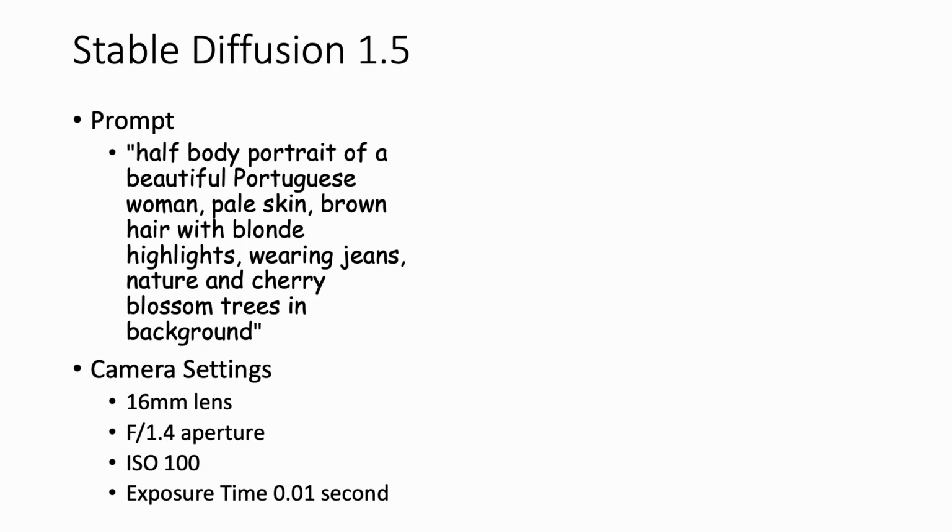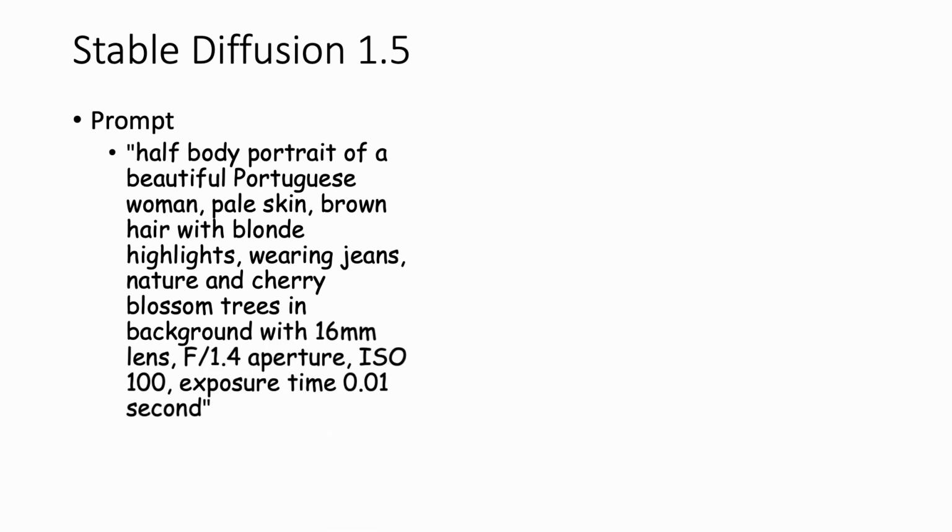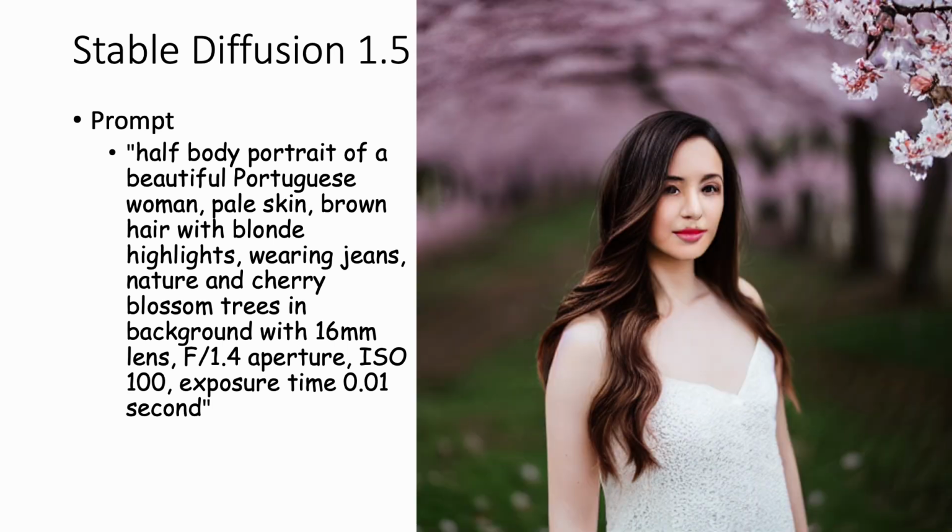Text-to-image models lack photography concepts. For instance, suppose we want to generate images with the corresponding prompt and camera settings using the Stable Diffusion 1.5 model. The current workaround is to add camera settings directly to the input text prompt. It seems like the output result encompasses a certain degree of photography concept, right?